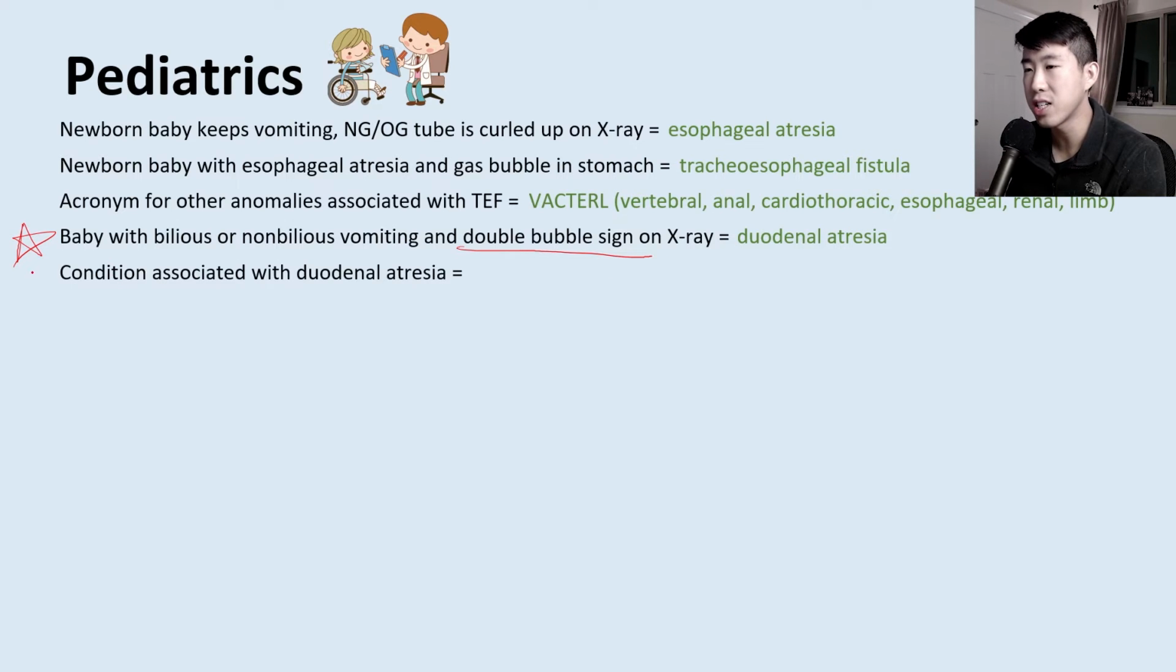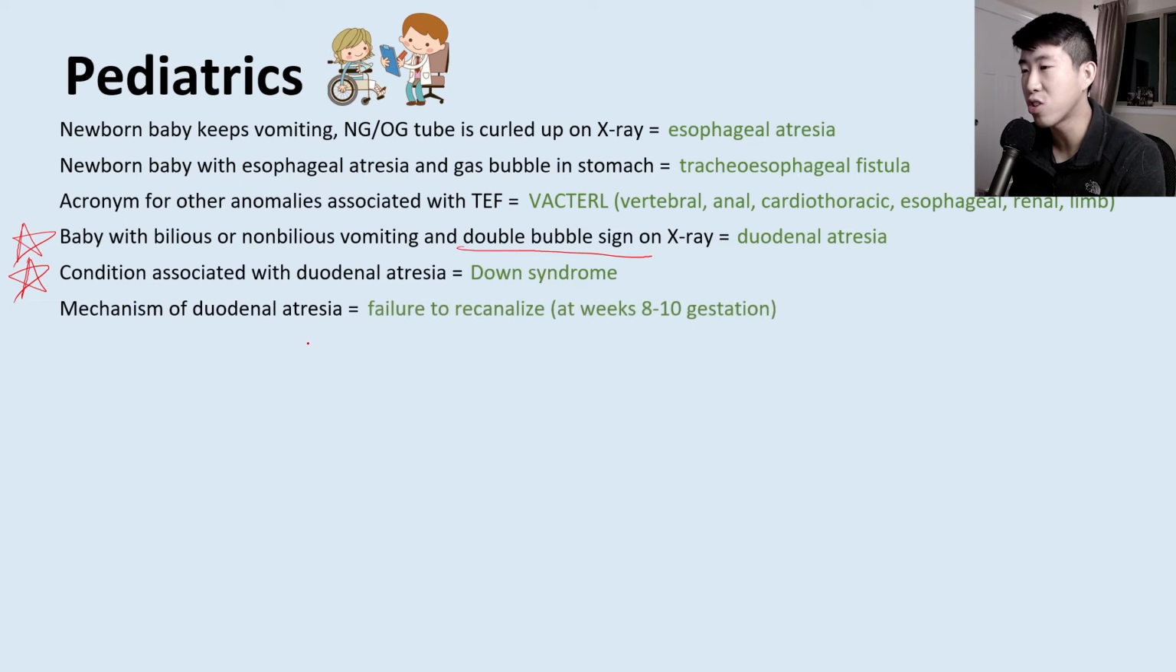So what condition is commonly associated with duodenal atresia? This is just like with Hirschsprung disease, that's going to be Down syndrome. And then what is the mechanism of duodenal atresia? For some reason, they really like this on your board exams. The mechanism of this is failure to recanalize at weeks 8 to 10 gestation, which basically means when you're forming embryologically, things close off and they open up again. But with duodenal atresia, it had a failure to recanalize or open back up.